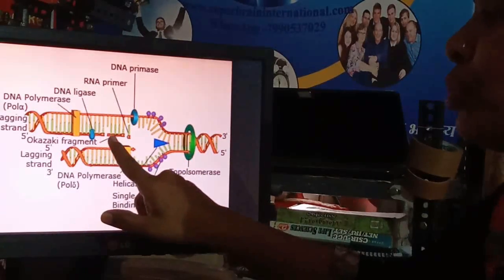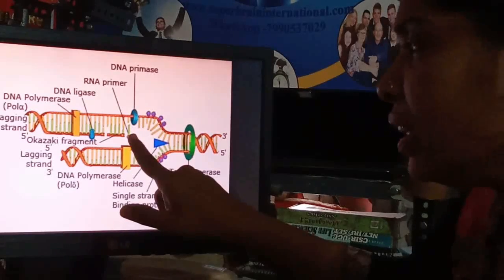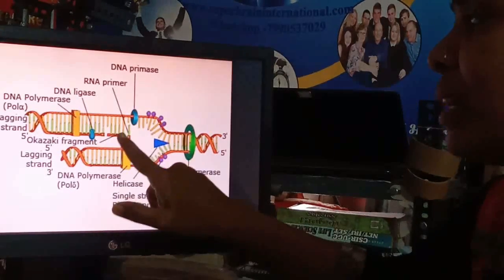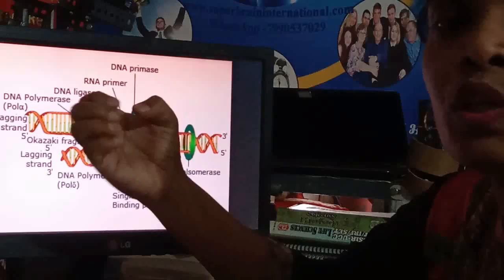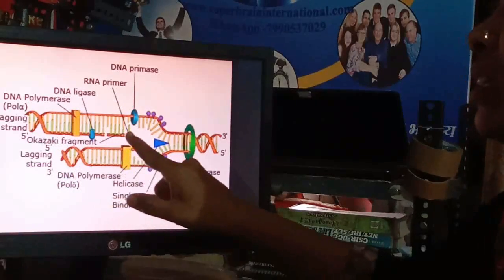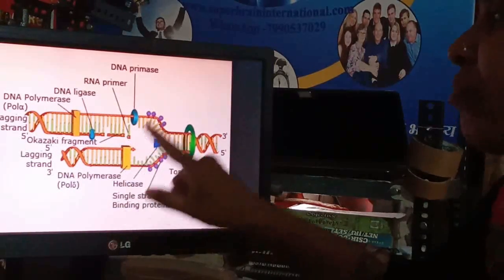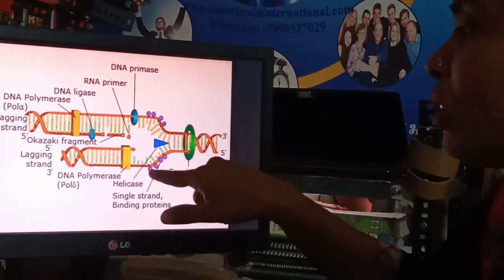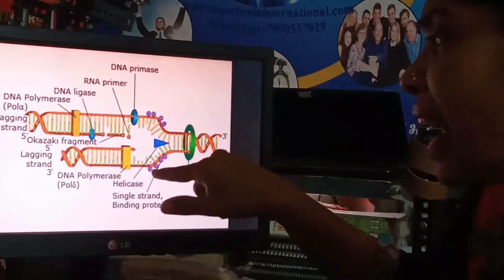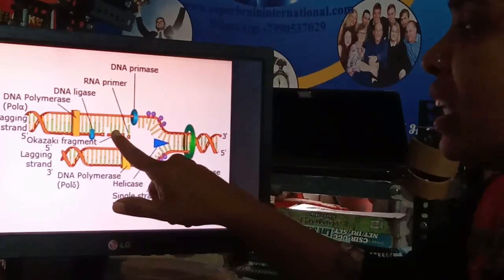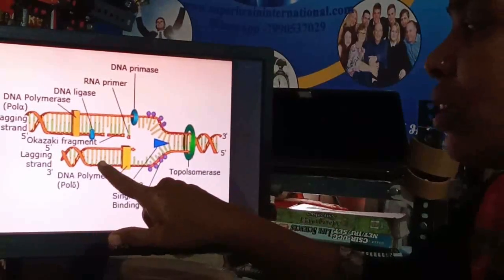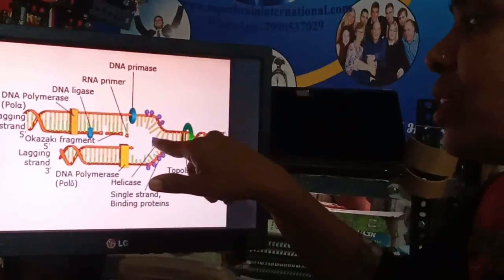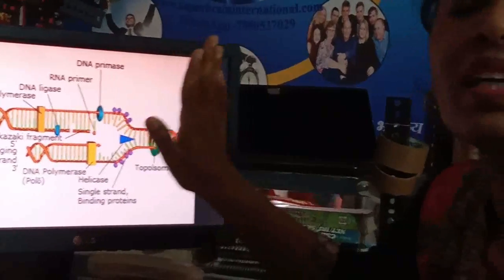It will run through that new strand of the DNA, and wherever these fragments are there, they will be joined to form one continuous strand. And in this way, replication of the DNA takes place on both the strands, which act as a template. On one it is in fragments, and on the other it is in a continuous manner. In this way, DNA replication takes place in a replicating fork.